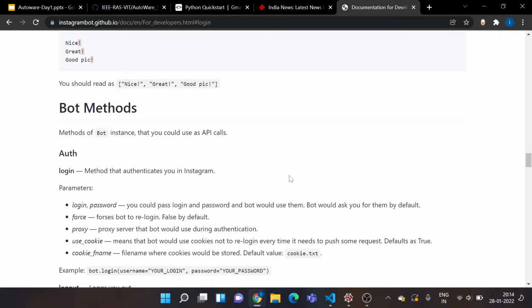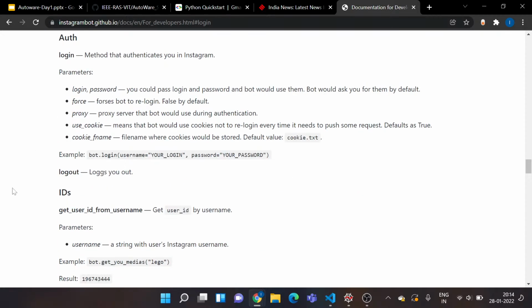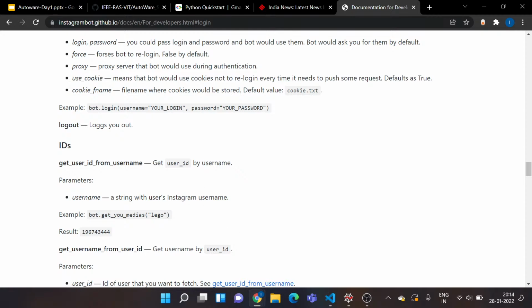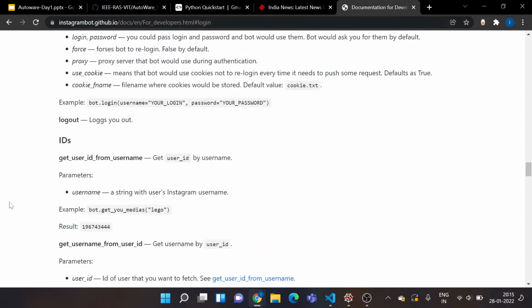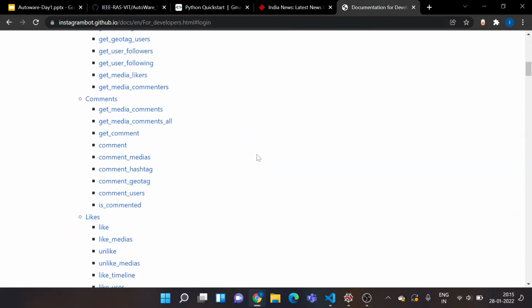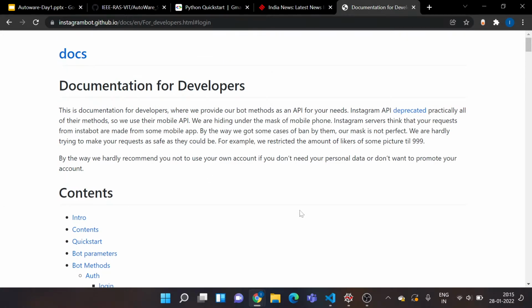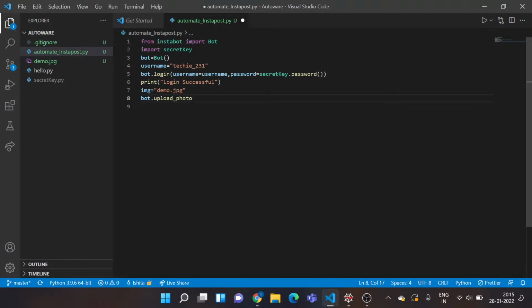So it provides you the whole range of methods that are required to call these functions and code your program. So this is a very good source. I recommend you to check this out. I'll go back to my Visual Studio Code and now I'll complete my function.